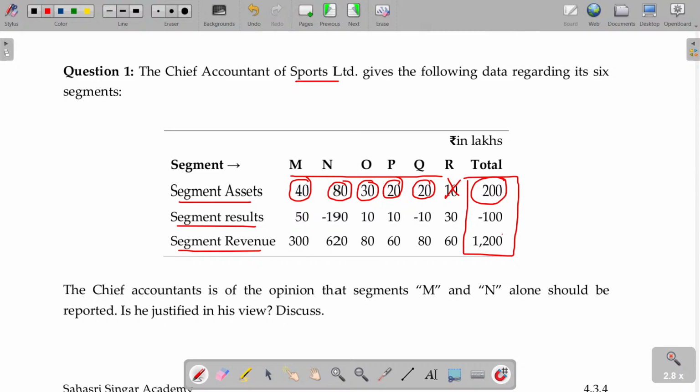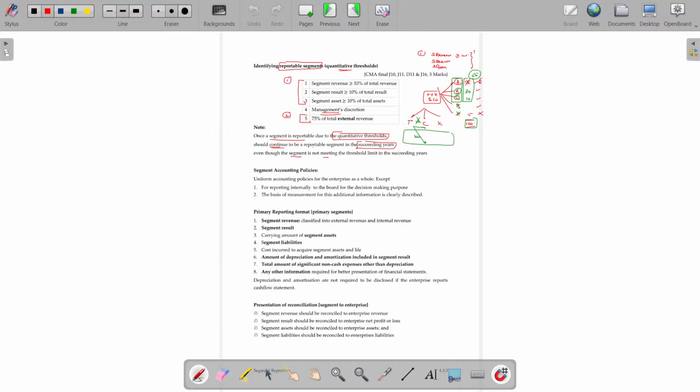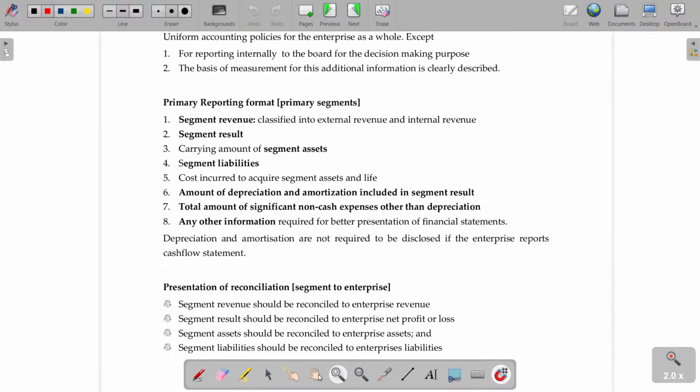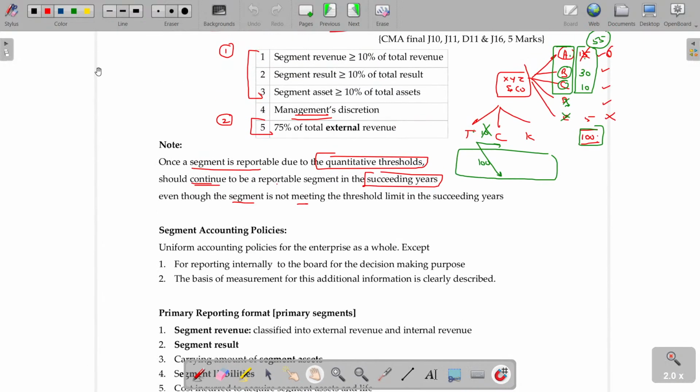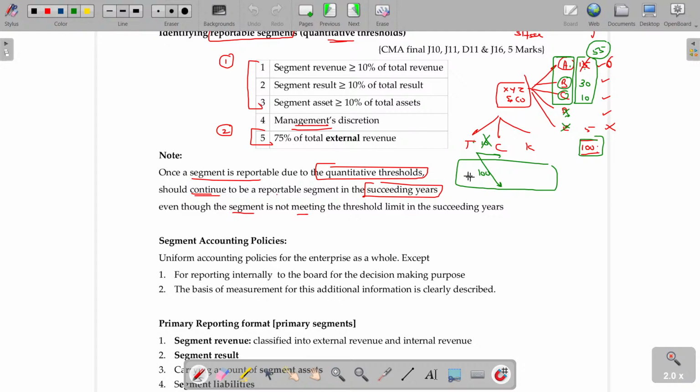Segment revenue 1200. In that 10% is 120. This segment revenue includes internal and external both. Outside as well as within the segment also be taken. But for the consolidated 75% calculation, only external sales will be taken. For example, in this case, the revenue for T being 10 plus 100, 110. For the 75% calculation, we have to take only external revenue.